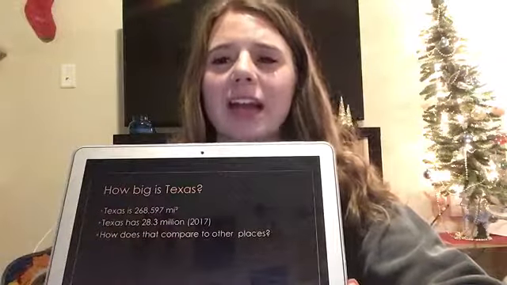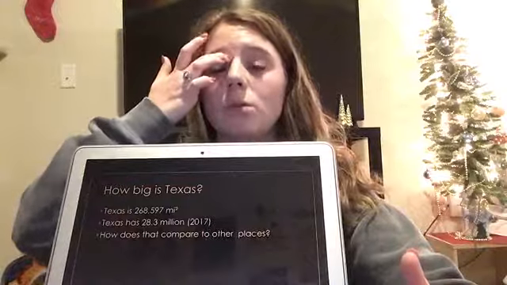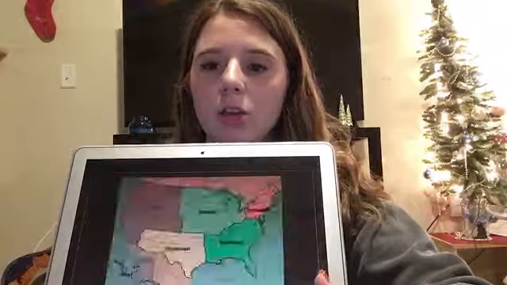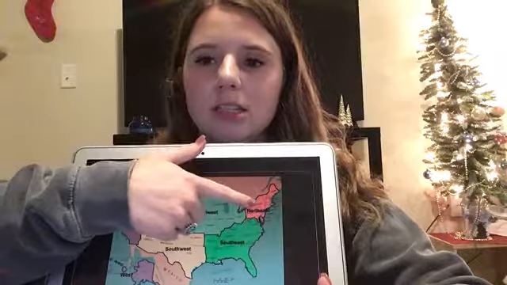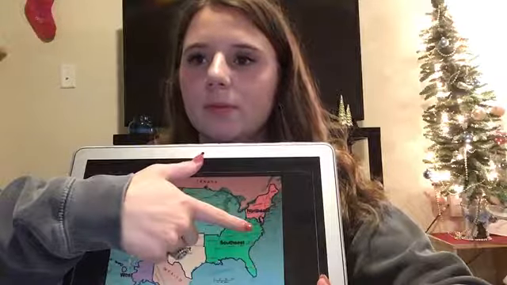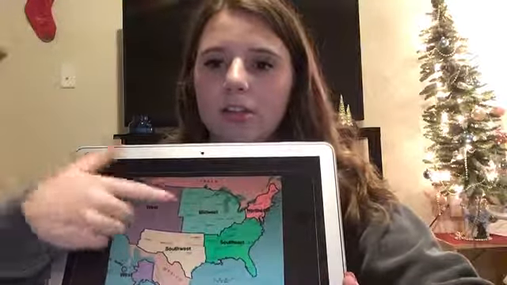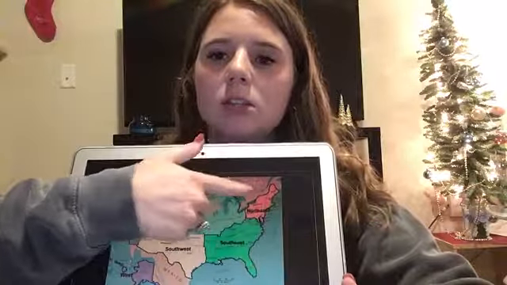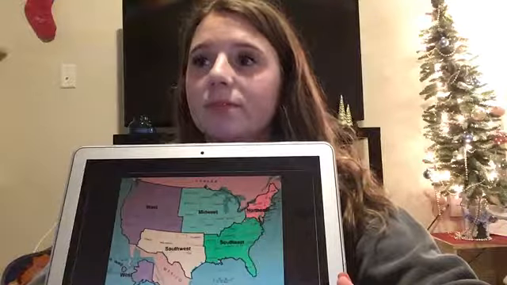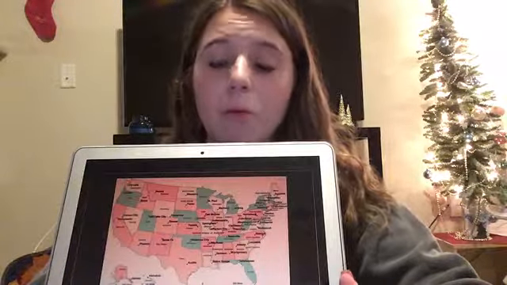So how does that compare to other places? Where do y'all think Texas would fit in if we put it on top of the Northeast we talked about? How big do you think Texas will be on that Northeast? Pretty big, right? Do you think that it's going to cover all of the Northeast, or just cover a little bit of it? Yeah, definitely.